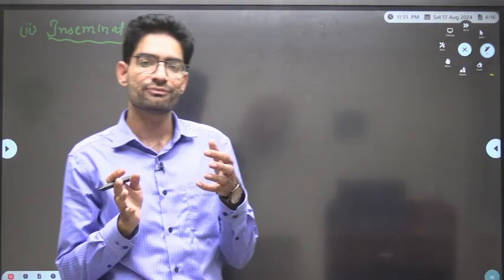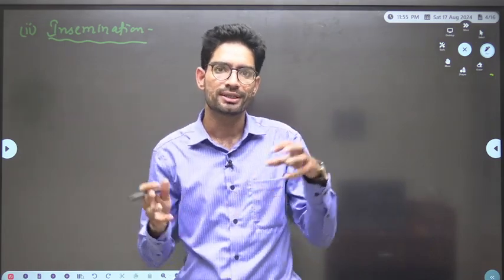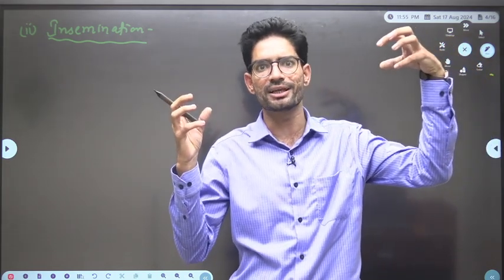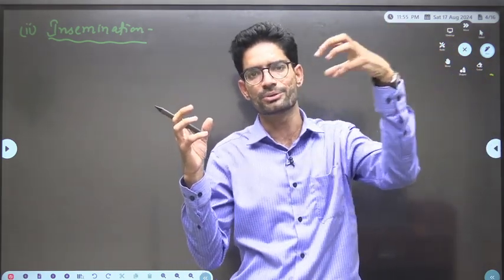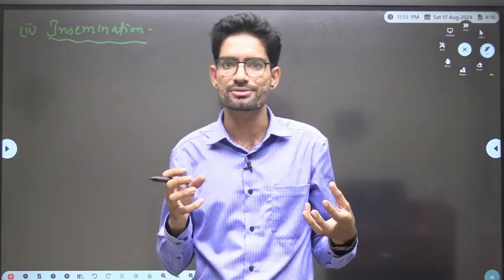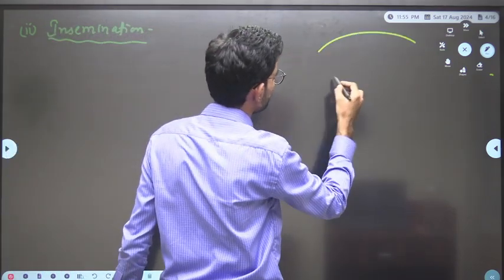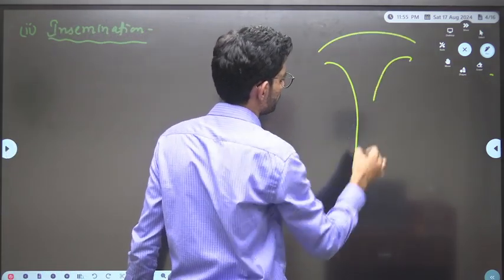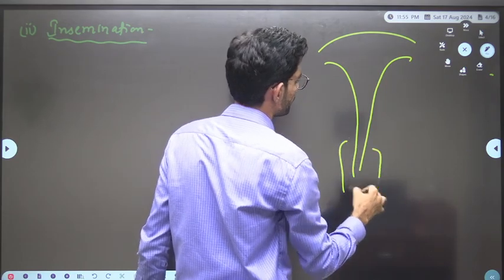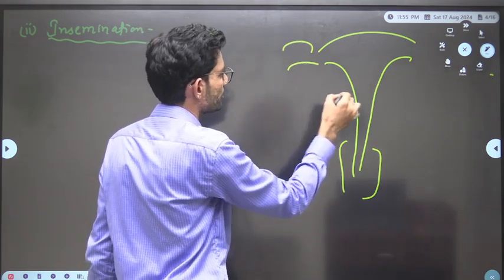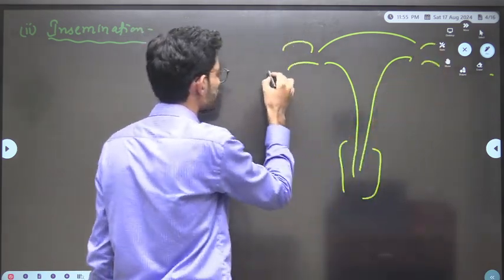Once the male and female gametes are produced, like this is a male gamete and this one is a female gamete, these two gametes are brought together to get fertilized. In the female reproductive part, we have fallopian tubes and an ovary right here.